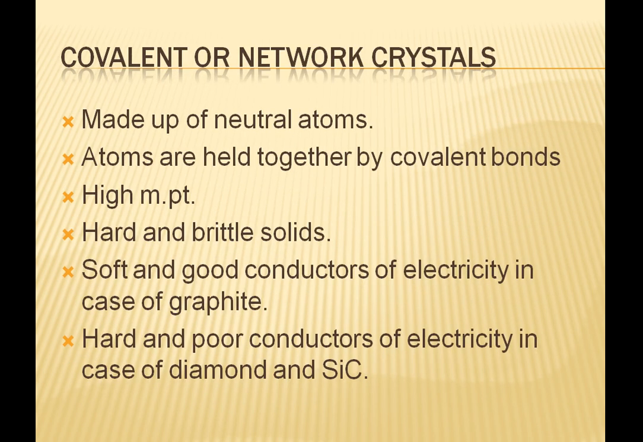Next we have covalent or network solids. These are made up of neutral atoms, where neutral atoms are held together by covalent bonds. These are also called giant molecules. Covalent bonds are strong and directional in nature. Such solids are hard and brittle. These have very high melting points. These are hard and poor conductors of electricity. For example, in case of diamond and silicon carbide.